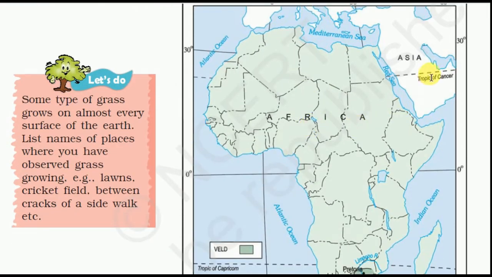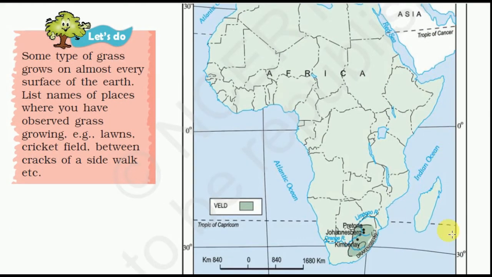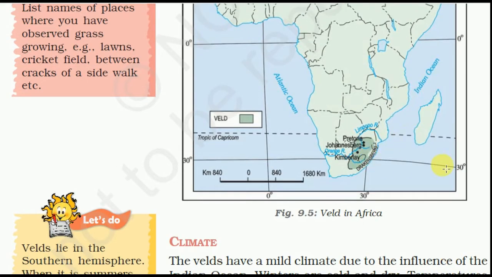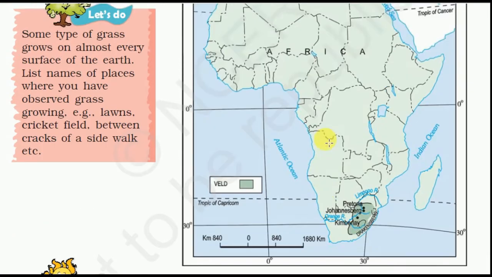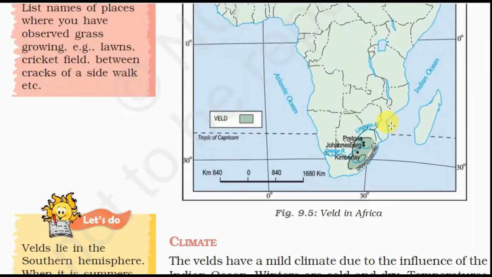This is also between 30 degrees and 30 degrees, nearby 30 degrees. That's why it is beyond 23, so it is in the temperate zone. The temperate grassland of South Africa is called the veld. Velds are rolling plateaus with a varying height ranging from 600 meters to 1100 meters. It is bounded by the Drakensberg mountains on the east. To its west lies the Kalahari Desert.